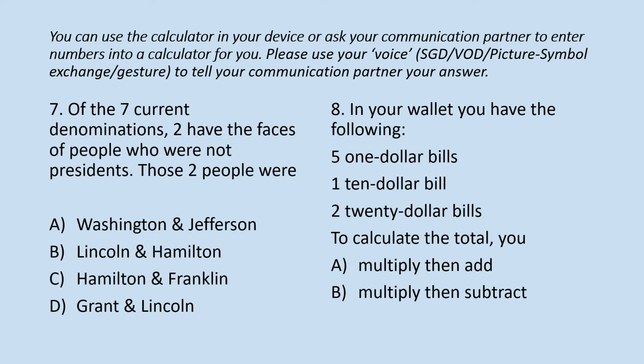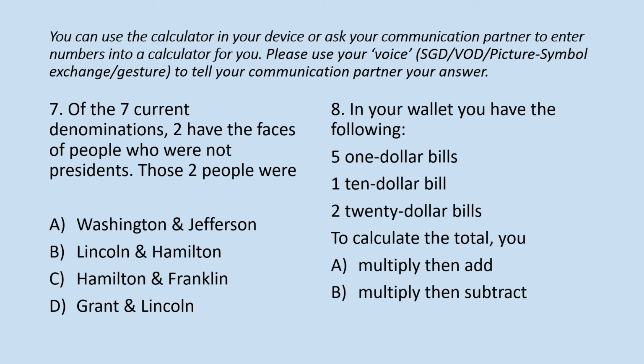Question number 7. Of the 7 current denominations that we have talked about, 2 of them have the faces of people who were not actually presidents. Those 2 people were A, Washington and Jefferson, B, Lincoln and Hamilton, C, Hamilton and Franklin, D, Grant and Lincoln.